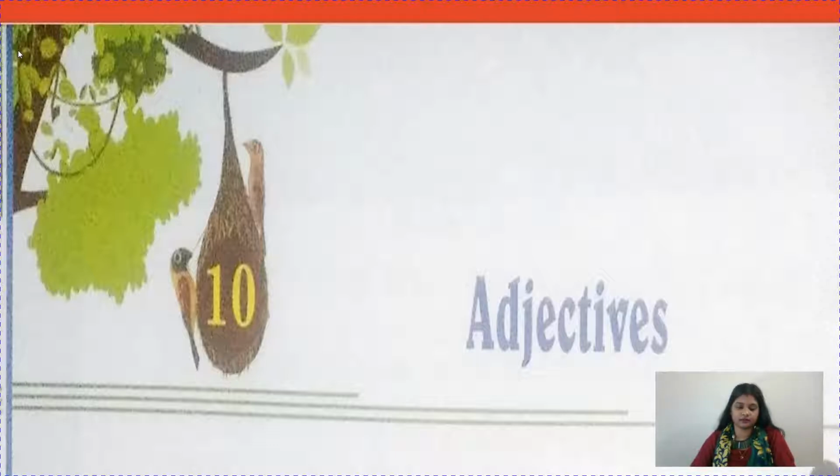For the sun, what are the words you can use? Can we use bright, hot, ball of fire? Yes. So what are these words doing? These words are describing a sun. It means these words are describing a noun. Sun is a noun. Sun is a naming word, right?